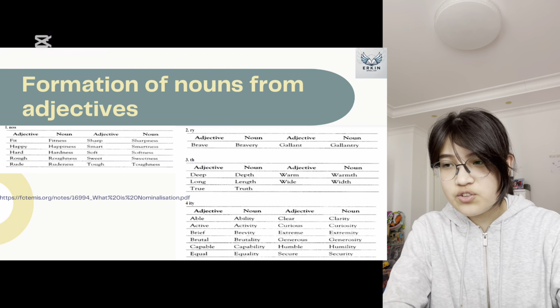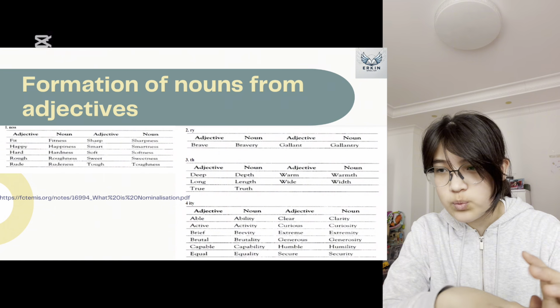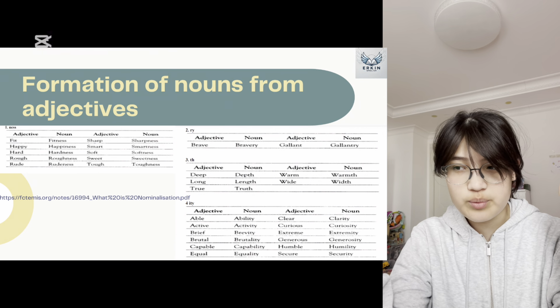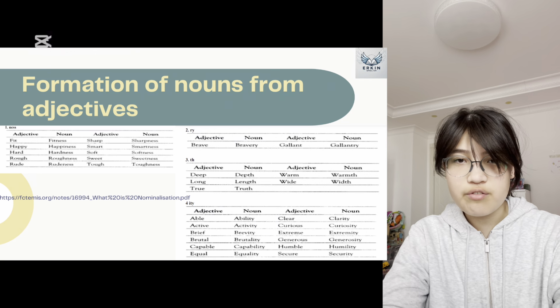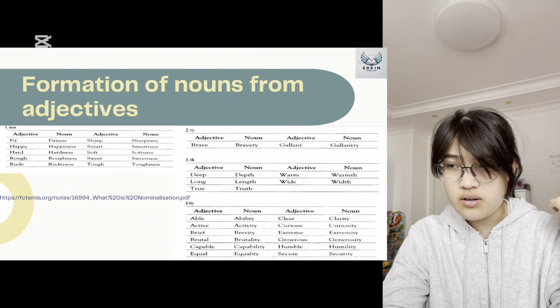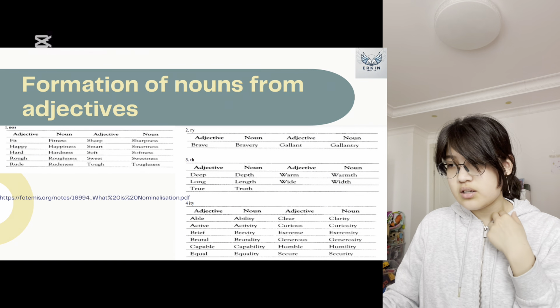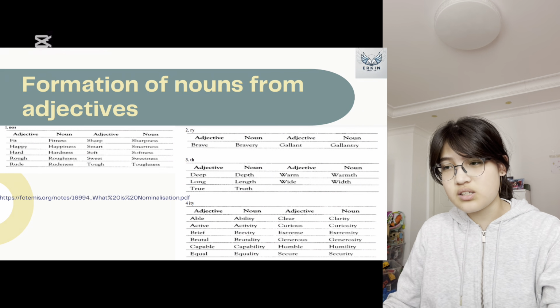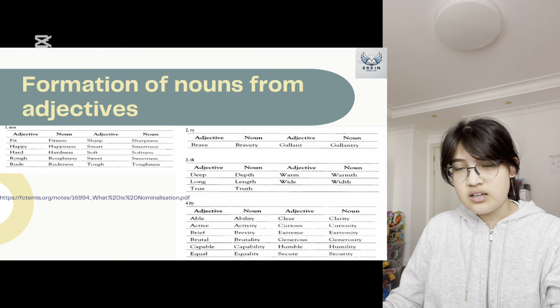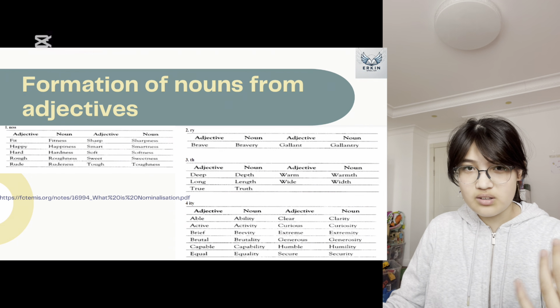For example, you can't really use the same suffixes for each word. You can't take the adjective brave and then add a random suffix, for example th, and make it braveth, because that isn't the proper noun form of the word brave. So I'd advise you to memorize most of these suffixes. You can go to this link and you can check out more of the suffixes and more of the formations and more of the examples.